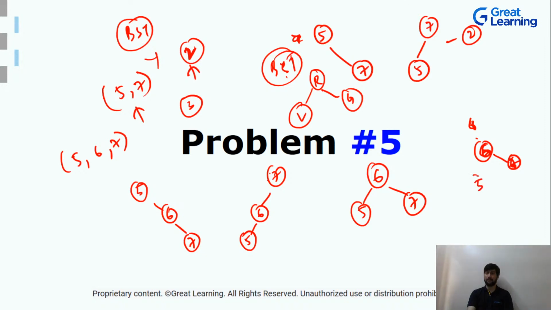Yes, correct. You can have 5, and then, yes, Ayushman, you can have 7 on this side, then you can have 6 on this side. And there will be one more BST possible. It can be 7, then 6 on this side. No, this is already done. There will be one more BST possible. Can you think of anything else, guys? Quickly. 5, 7, 6 is done. There will be one more BST, I am sure. Can you think of it?